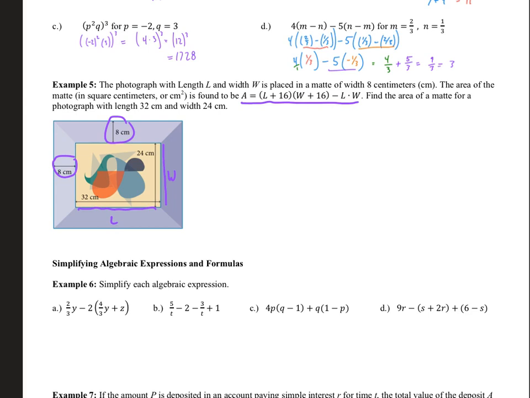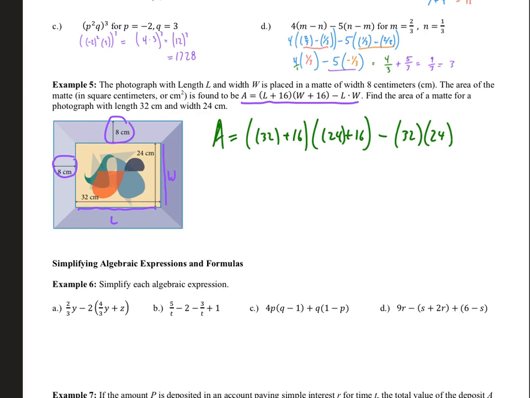Want to plug in L and W. So A equals L is 32 plus 16, W is 24 plus 16, minus L, which is 32, W, which is 24.